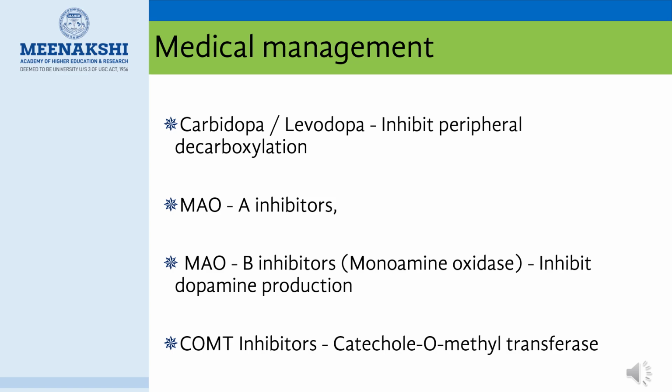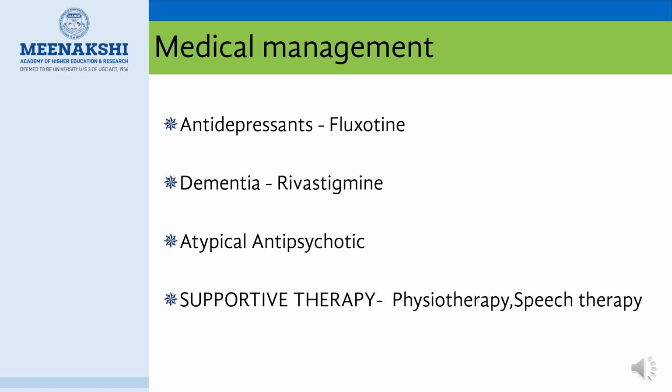Carbidopa or levodopa that inhibit peripheral decarboxylation, monoamine oxidase A inhibitors, and monoamine oxidase B inhibitors that inhibit dopamine breakdown, and COMT inhibitors, catechol O methyl transferase. These are all the medical management of Parkinson's disease. In the extended version of medical management, for depression antidepressants such as fluoxetine are used, in dementia rivastigmine and atypical antipsychotics, and for supportive therapy, physiotherapy and speech therapy are given.